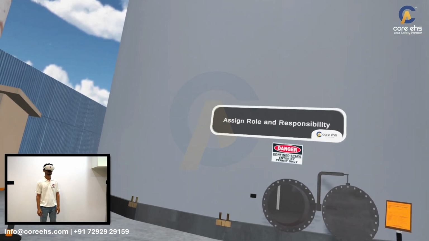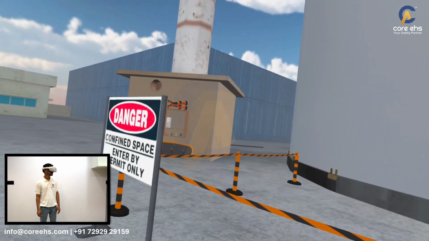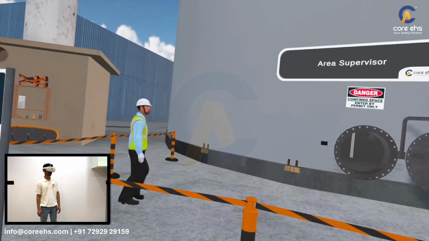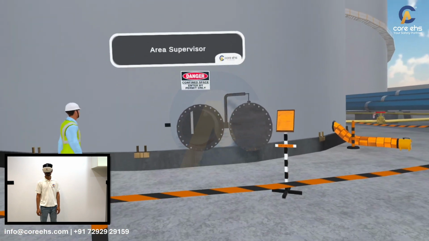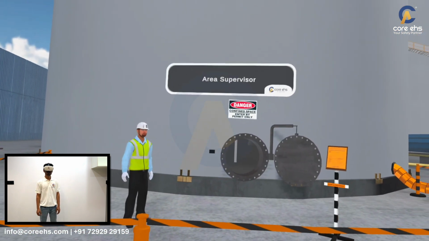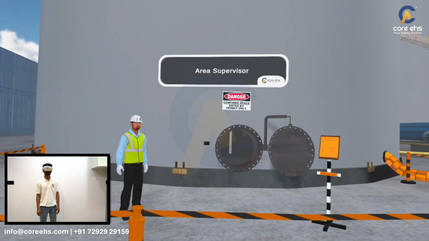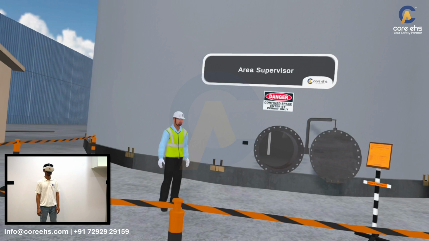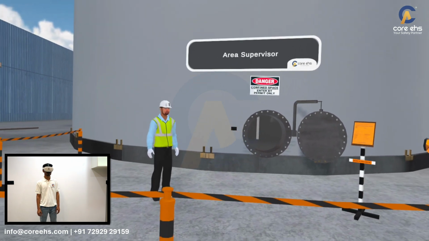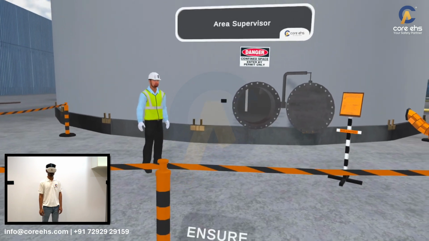Now I'm going to assign the role and responsibility of the entry supervisor, attendant, and authorized entrant. Entry supervisor: verify safety checks, permits, and precautions. Confirm training and emergency service before entry. During entry, monitor safety, maintain communication, and suspend operation if unsafe. Post-entry, they secure the space and complete the documentation. Click on Ensure button.